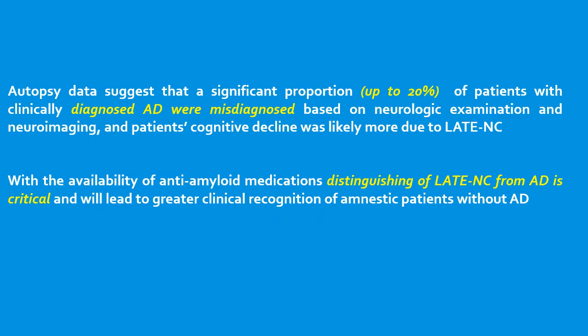Autopsy data suggests that a significant proportion, up to 20%, of patients with clinically diagnosed Alzheimer's disease were misdiagnosed based on neurological examination and neuroimaging, and the patients' cognitive decline was more likely due to LATE-NC. With the availability of anti-amyloid medications, distinguishing LATE-NC from AD is critical and will lead to greater clinical recognition of amnestic patients without Alzheimer's disease.